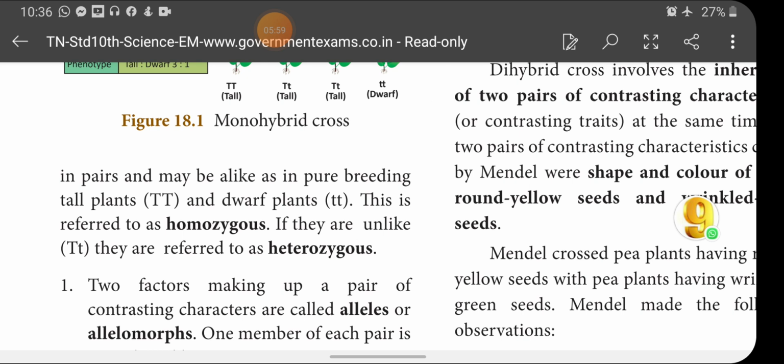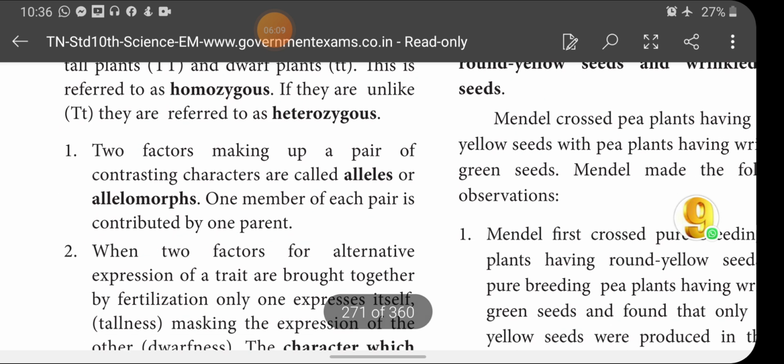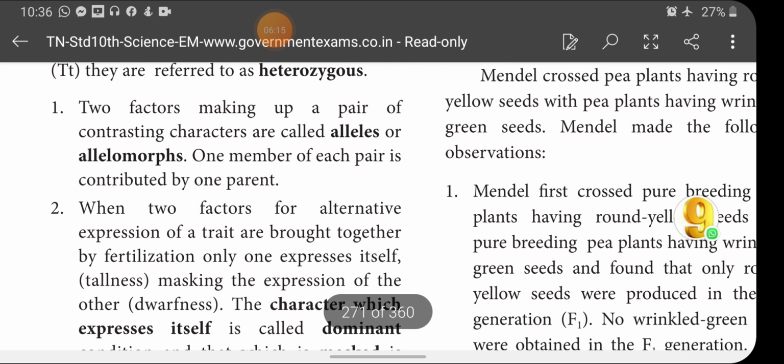Heterozygous. If they are unlike, that means the plant consists of 2 different alleles, one is capital T, another one is small t, and this condition is said to be what? Heterozygous. When the alleles are dissimilar in nature, it is called heterozygous. When the alleles are similar in nature, it is called homozygous.